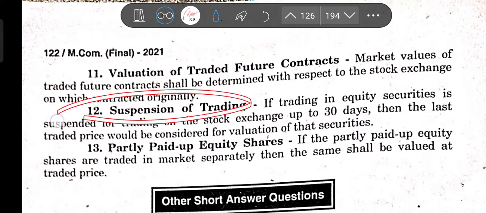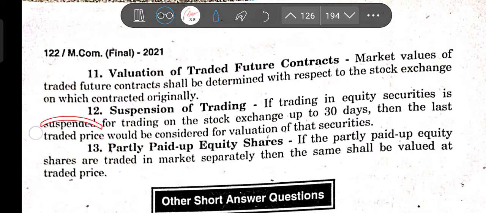Then suspension of trading. If trading in equity securities is suspended on a stock exchange for up to 30 days, do remember, if security trading is suspended, maybe because of a circuit breaker, or a show cause notice has been proposed, or any stop loss provision of SEBI as we studied earlier, then the last traded price would be considered for valuation of that security. That means here the 30-day limit will not apply.